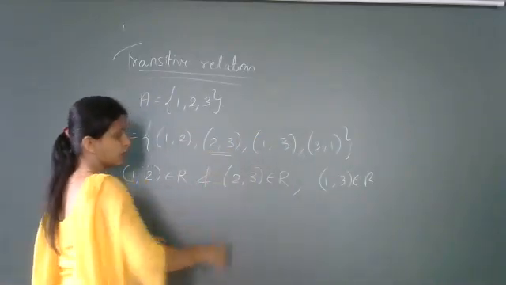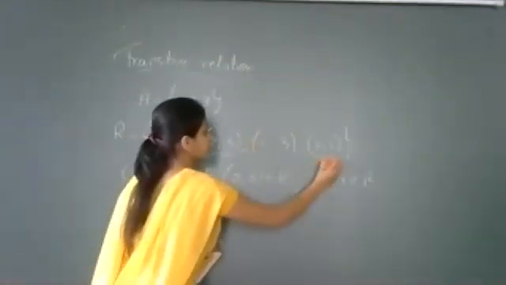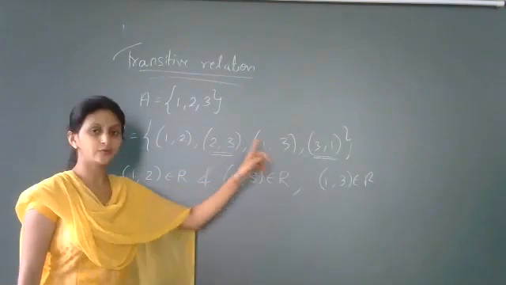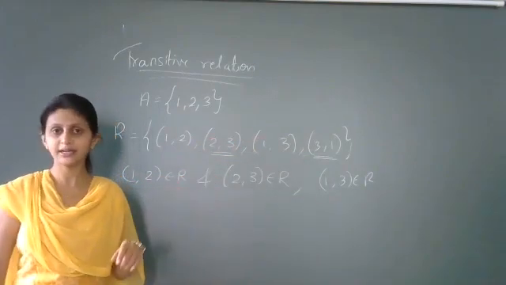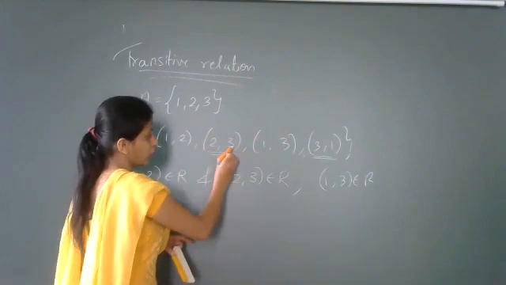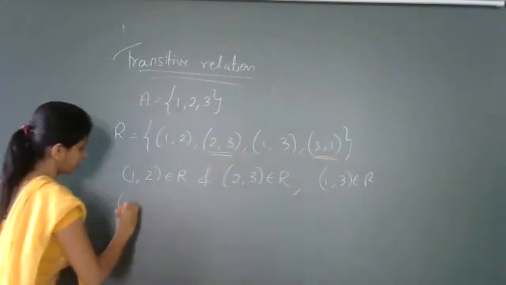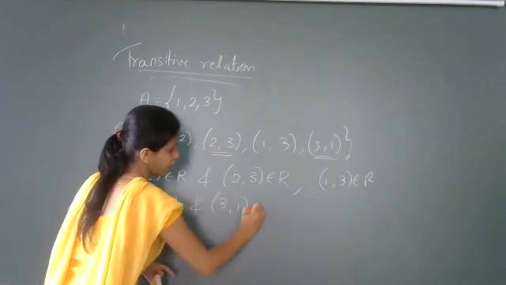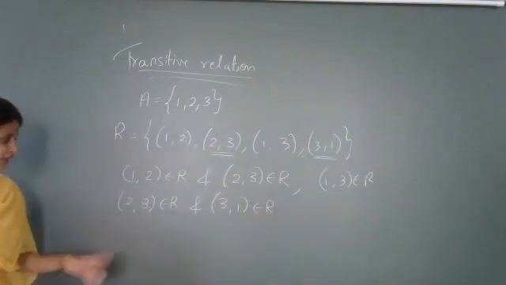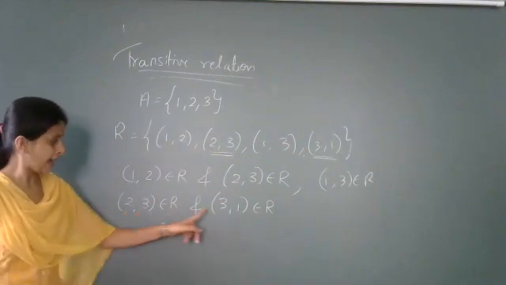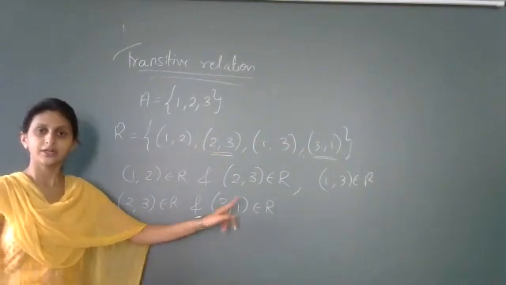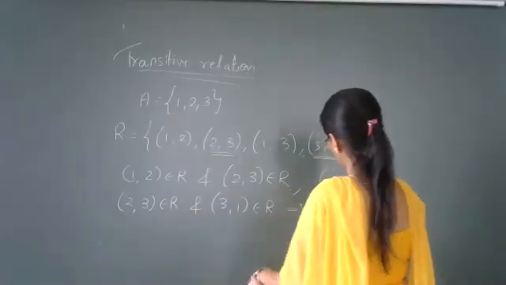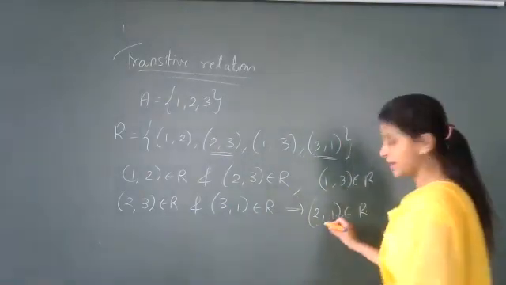If I consider these two ordered pairs, 2, 3 and 3, 1, these are also of the form A, B and B, C. See, observe here: 2, 3 belongs to R and 3, 1 belongs to R. These are also of the form A, B and B, C. So in return, what do I need to tell? I need to tell that A comma C, what is A comma C? It is 2 comma 1. Is this ordered pair belonging to R?